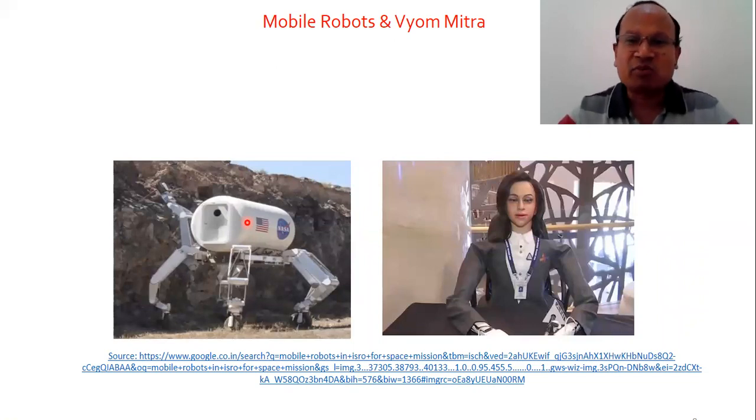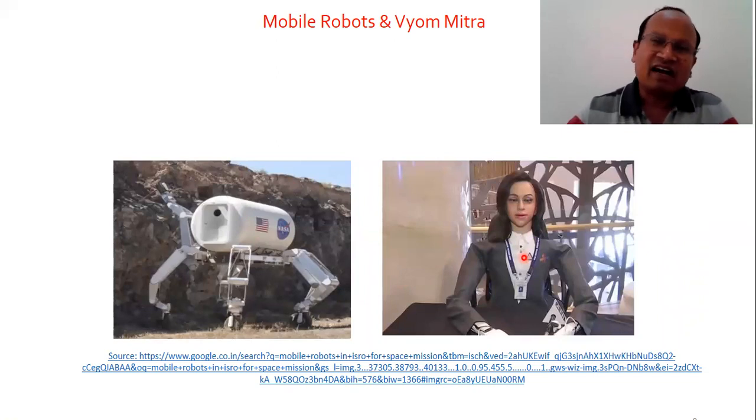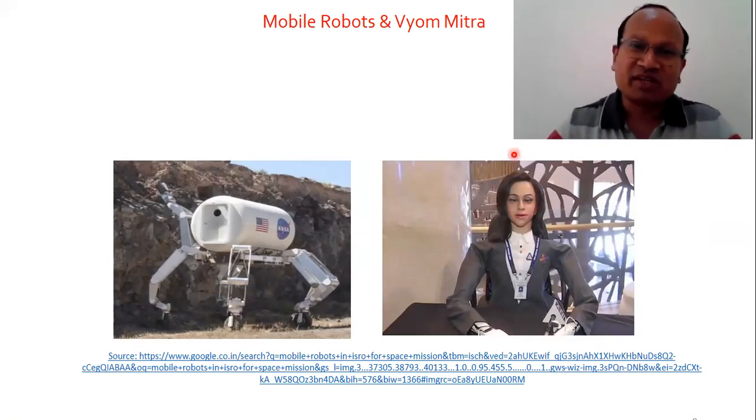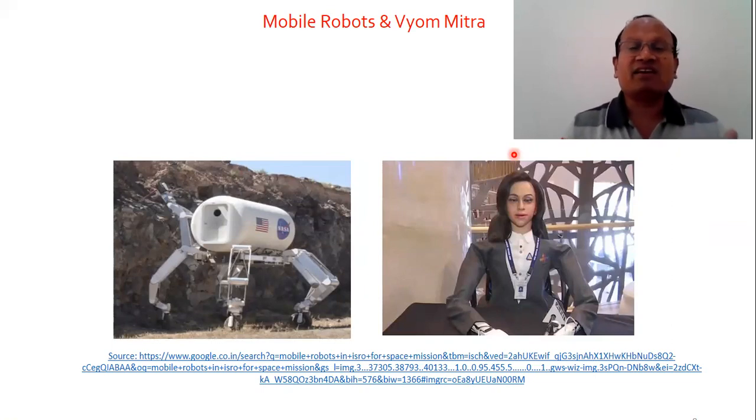When we say mobile robots, mobile robots are equipped with hundreds of different types of sensors. Those sensors capture the data. The captured data is fed to the computer. The data is analyzed and the proper meaning or interpretation of the data is made.